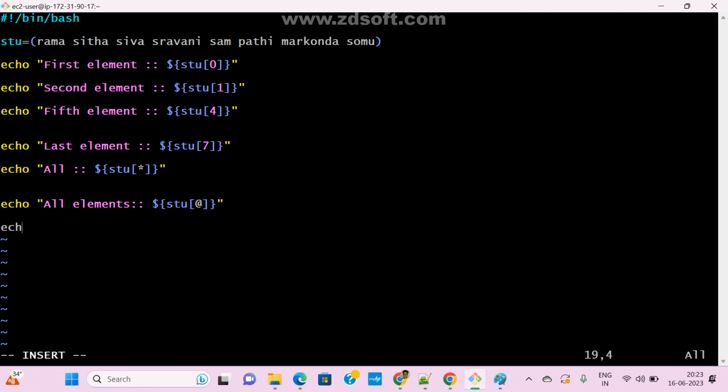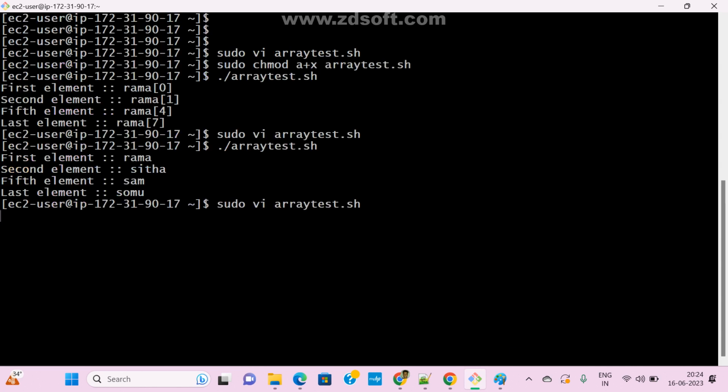Now echo whatever you want. Suppose you want to print all with star and at, and also the length. Let me check it. Now run it.